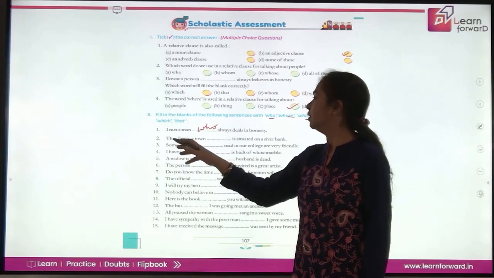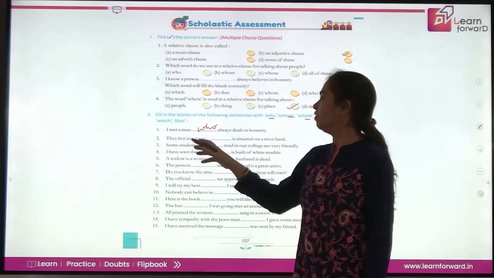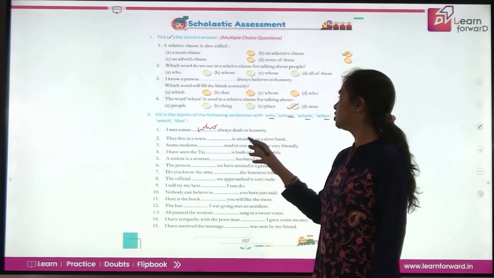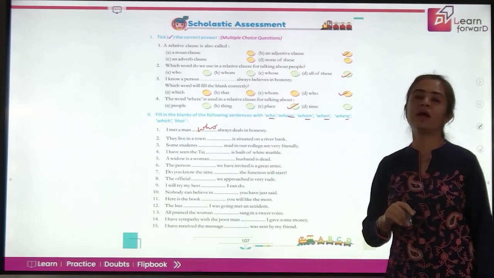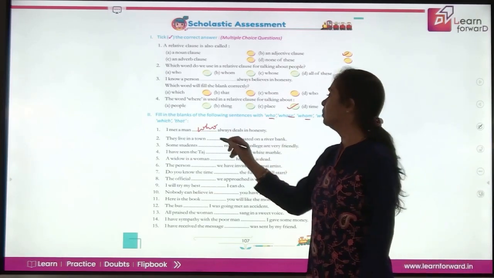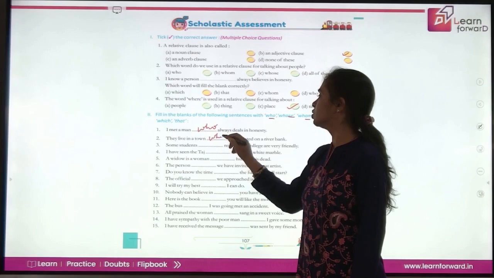Good. Next, they live in a town dash is situated on a river bank. So we are talking about a place. This is which is situated.